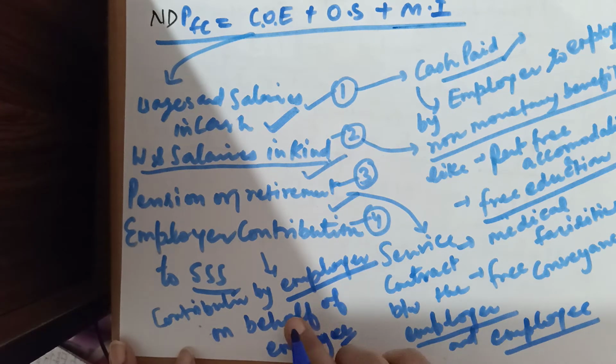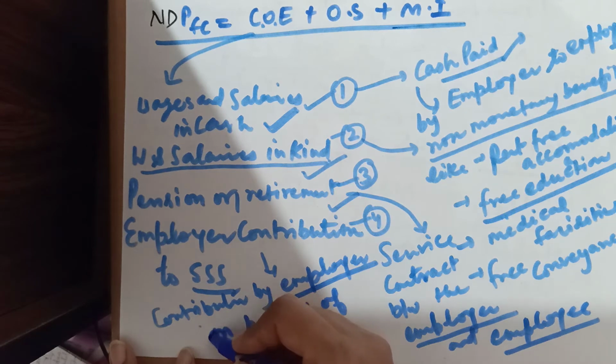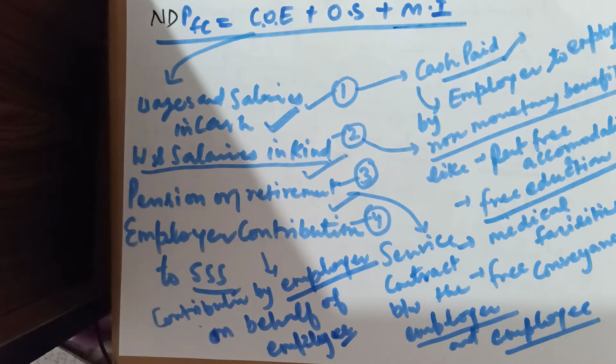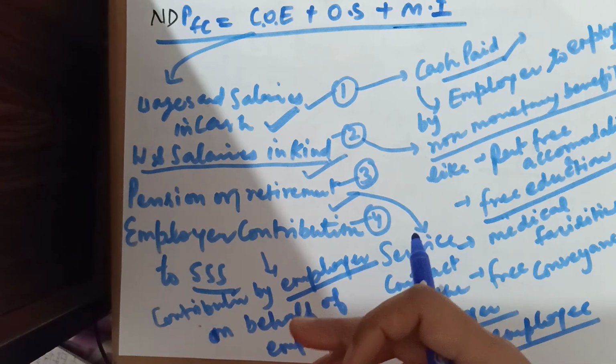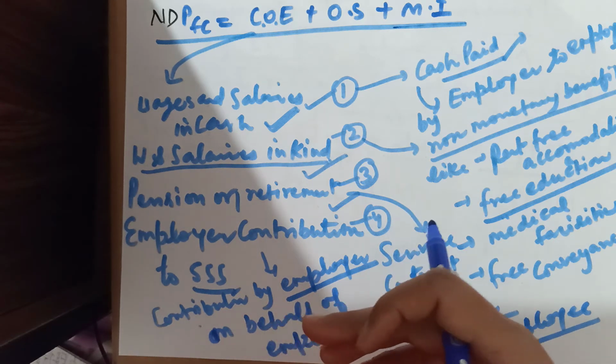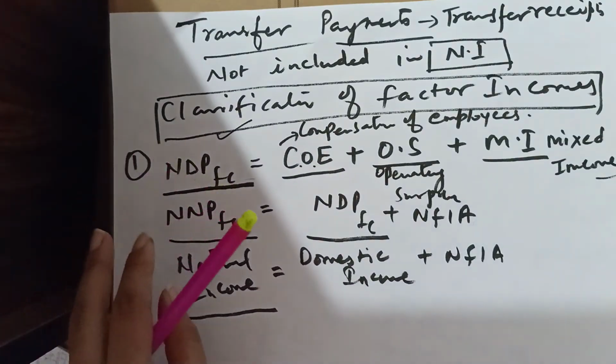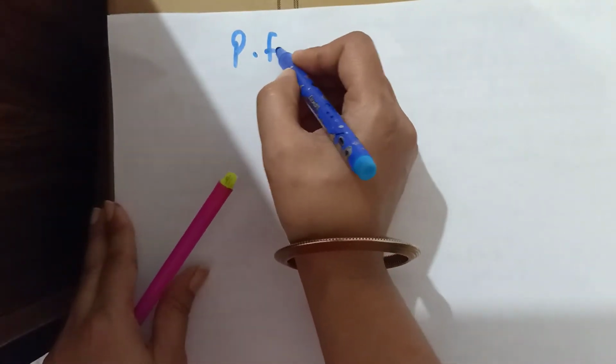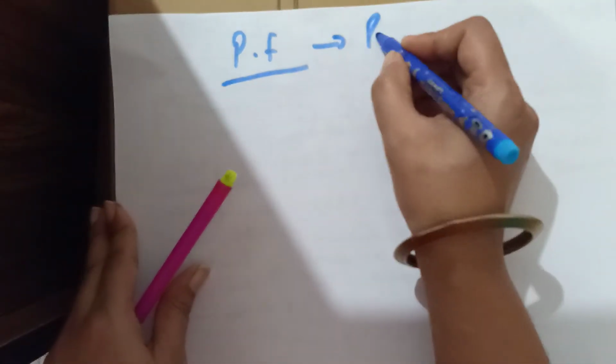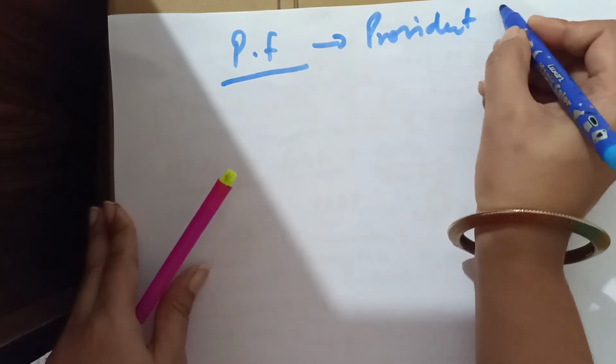That's why I'm saying on behalf of employee. Employer contribution to social security scheme means contributions made by the employer for the social security of employees, the welfare motive. For example, contribution made to provident fund, PF, that is known as PF, provident fund,